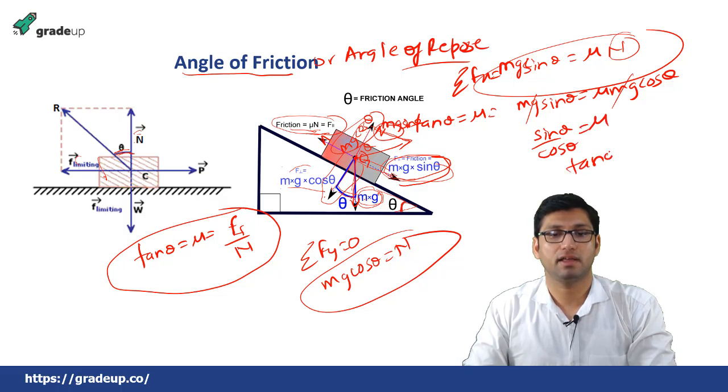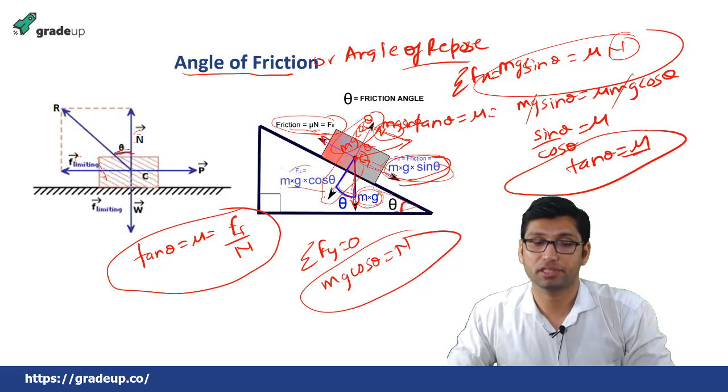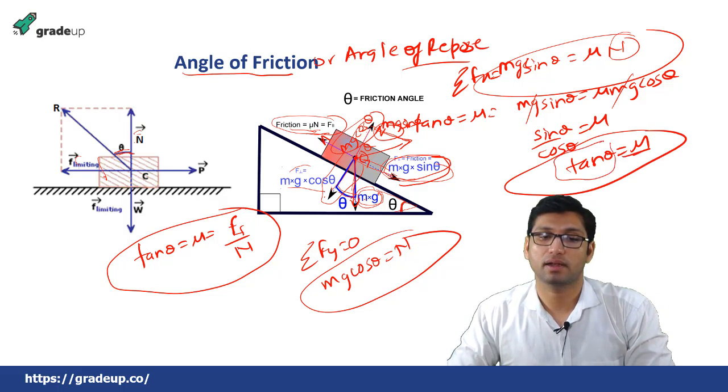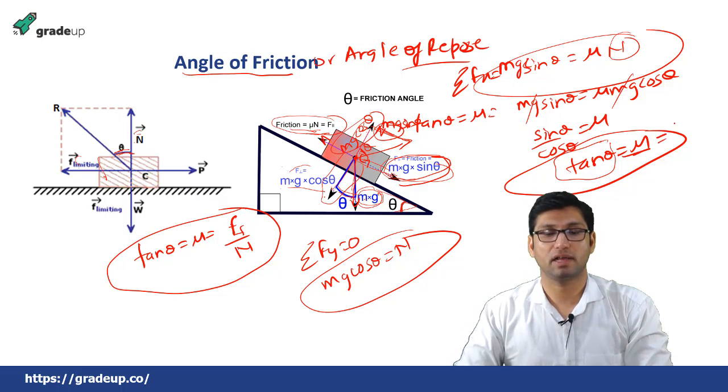That means tan theta is equal to mu. So mu, which is also called the coefficient of friction, is equal to tan theta, and theta is the angle between the normal force and the frictional force. So mu is equal to tan theta, which is equal to frictional force over normal force.